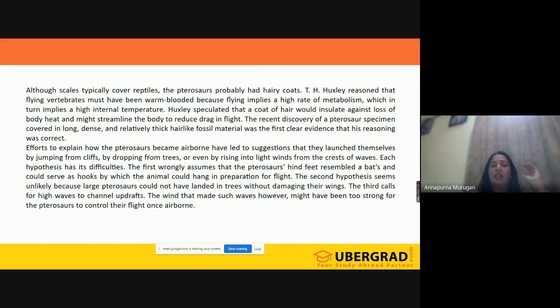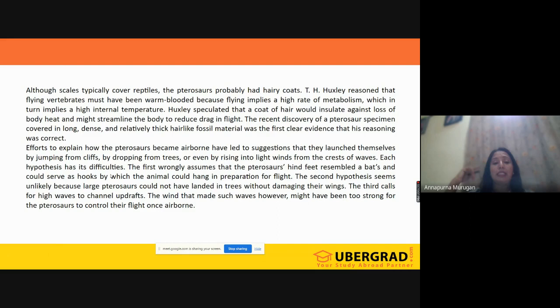They have some suggestions which state how pterosaurs would have learned flying, or how they would have launched the flying. They have given three things here.